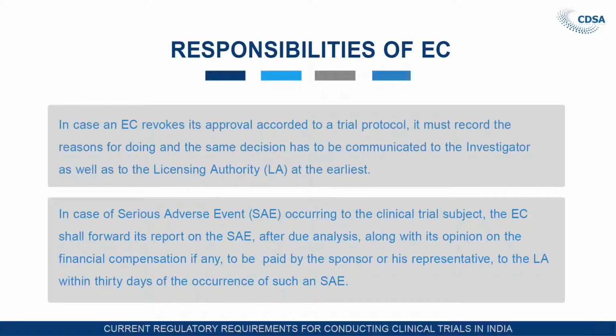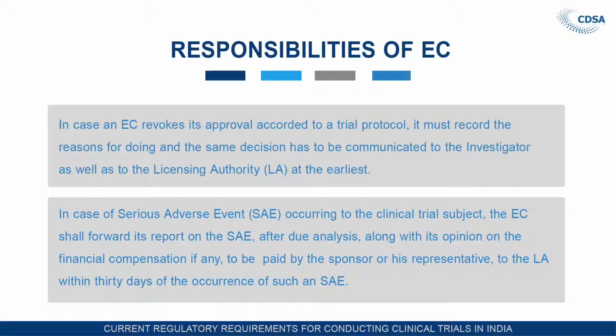In case of an SAE occurring to the clinical trial subject, the ethics committee shall forward its report on the SAE after due analysis, along with its opinion on the financial compensation, if any, to be paid by the sponsor. So if any SAEs occur during the trial to the subjects, then it is the responsibility of the ethics committee to analyze whether this injury or SAE is related to the study drug or not.